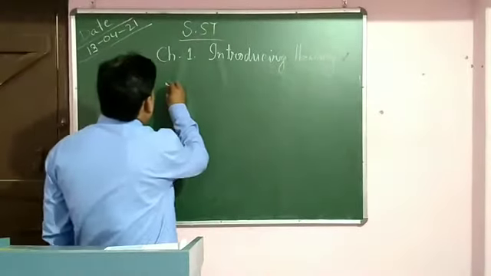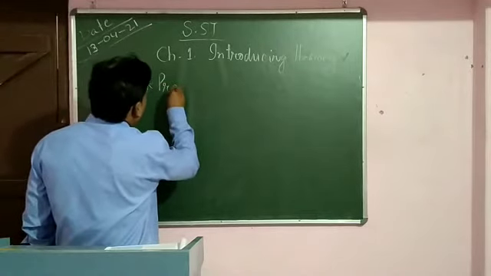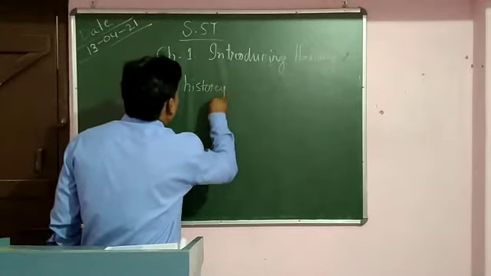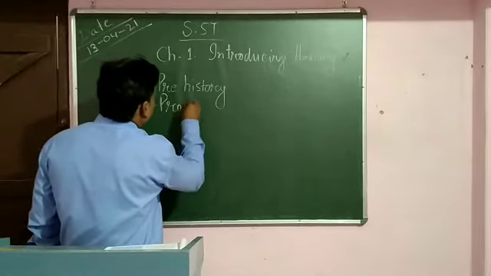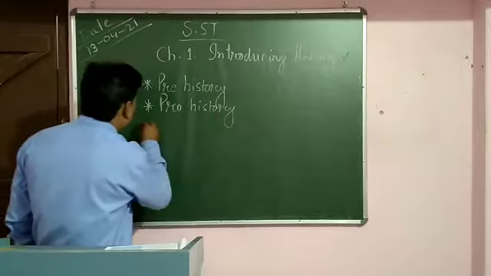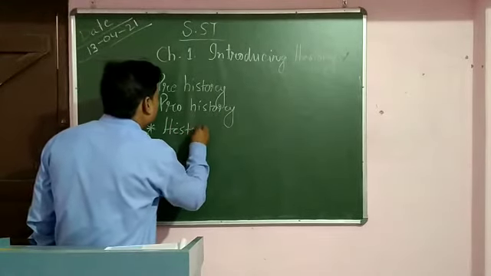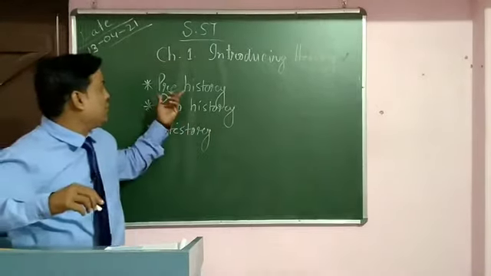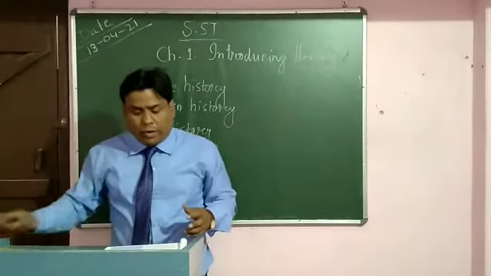What are the three parts of history? First one is prehistory. Second one is pro-history. Third one is history. Now the question arises, what will be the definition of prehistory, pro-history, and history? Let's have a look one by one.